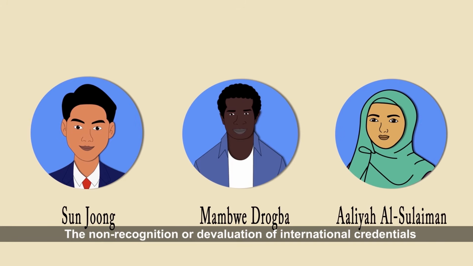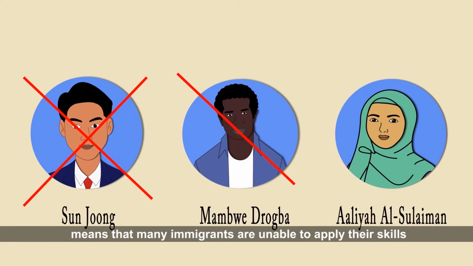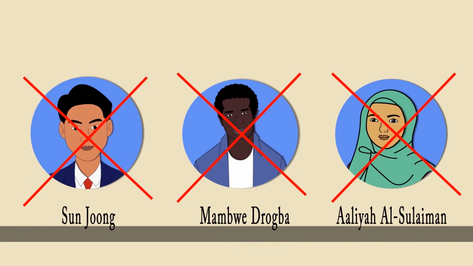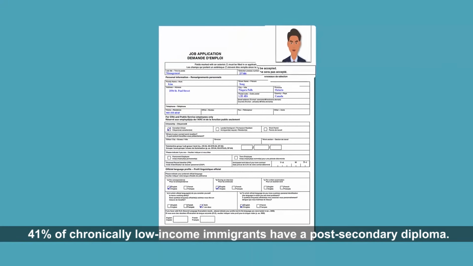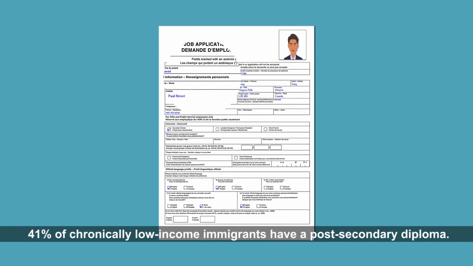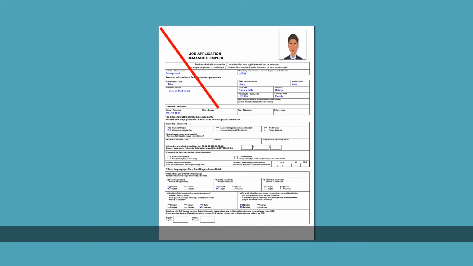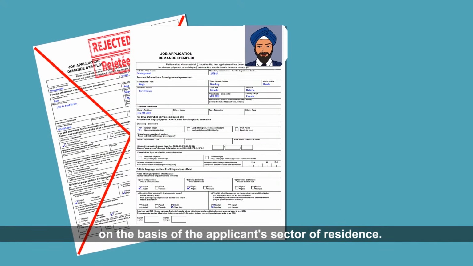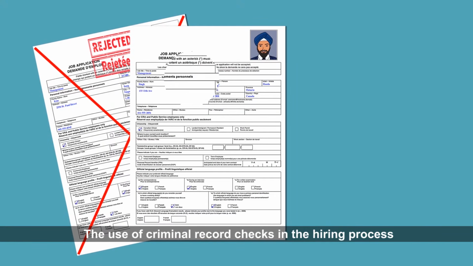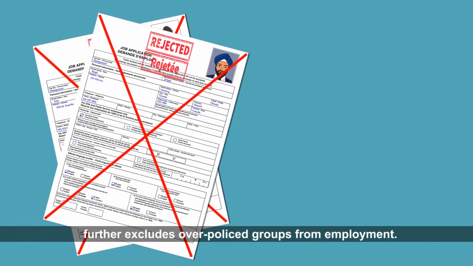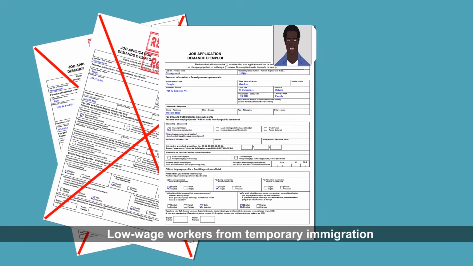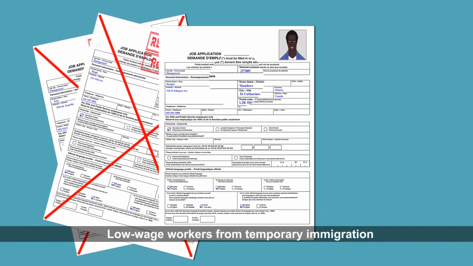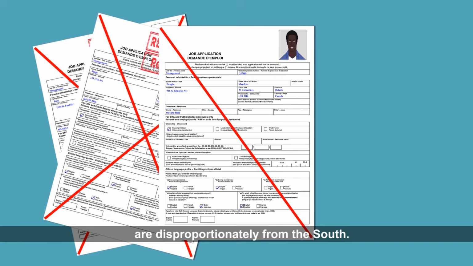The non-recognition or devaluation of international credentials means that many immigrants are unable to apply their skills in their chosen field of employment. In Canada, 41% of chronically low-income immigrants have a post-secondary diploma. Employers are also inclined to discriminate on the basis of the applicant's sector of residence. The use of criminal record checks in the hiring process further excludes over-policed groups from employment. Low-wage workers from temporary immigration are disproportionately from the South.